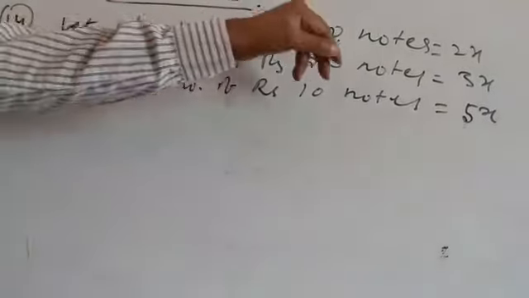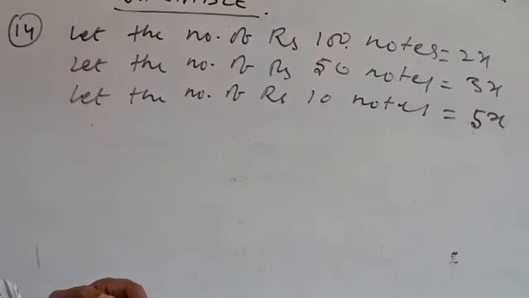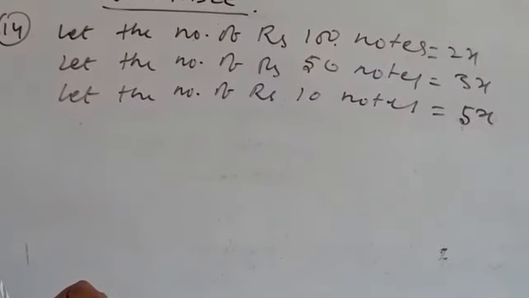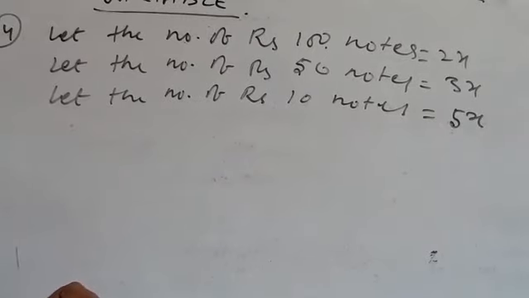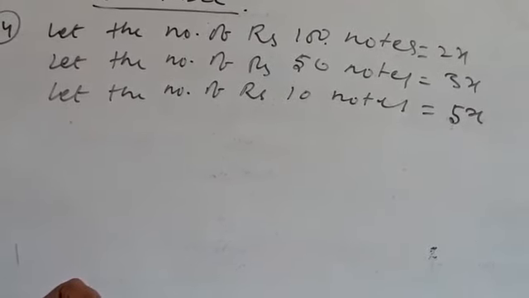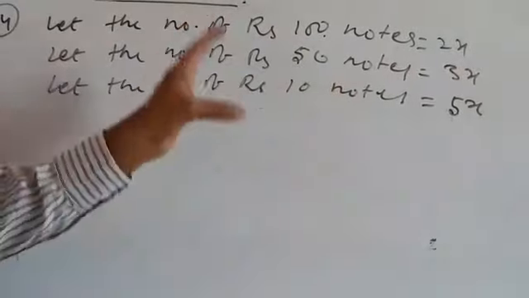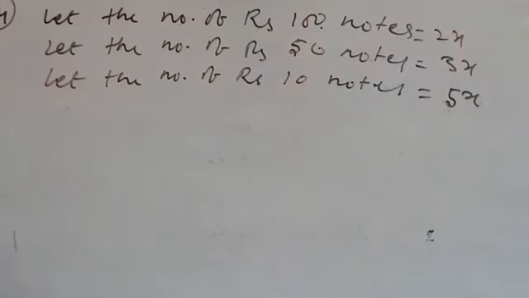If anybody asks you, if you have 5 notes of rupees 100, how many rupees do you have? You will say, I have 500 rupees. If anybody asks, you have 10 notes of 50 rupees, how many rupees do you have? You will say 50 into 10, 500. So the same thing happens here. If 100 notes we have 2x, what's the total rupees we will have?